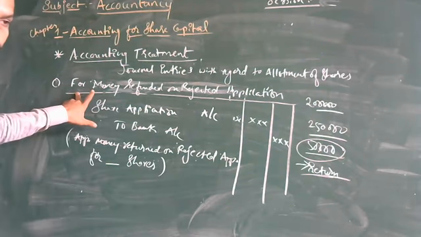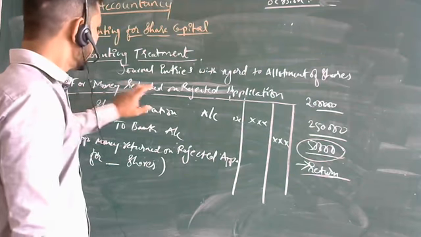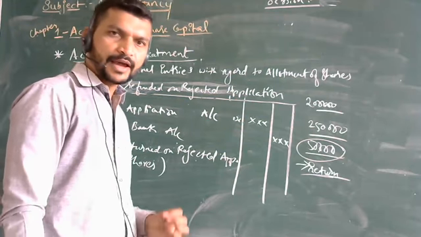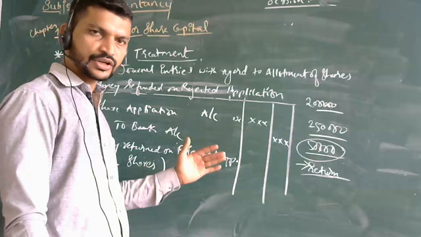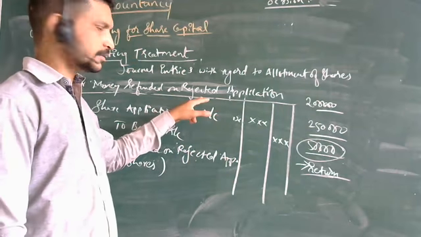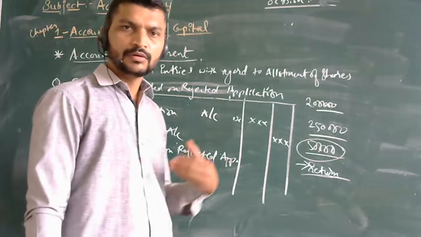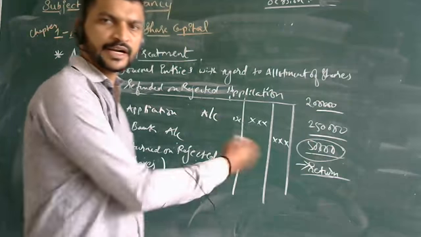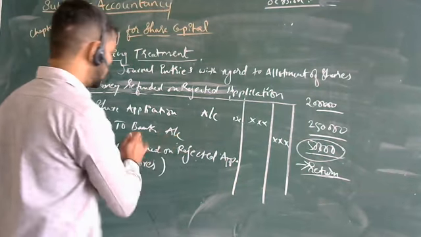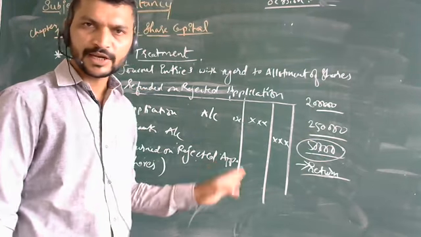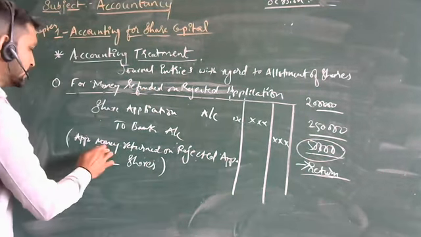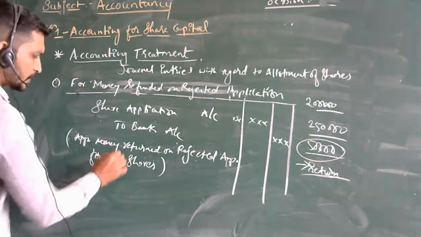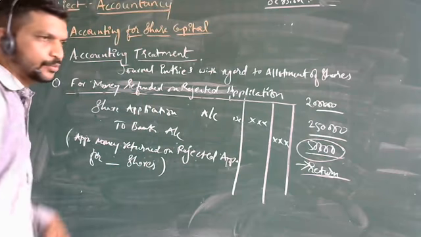For which purpose are we passing the second journal entry? For money refunded on rejected application. For the applications we have accepted, the journal entries are different. When we reject applications, the public who sent them will be refunded their money. So it will be share application account debit to bank account. The money will be returned to their specific accounts, and you can mention the amount here. This is the second point.